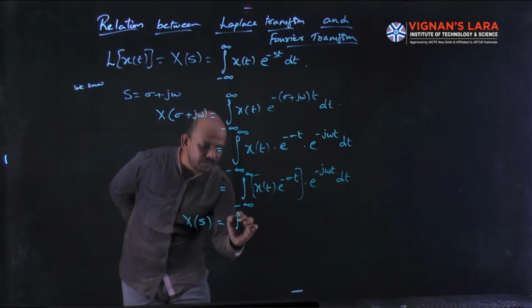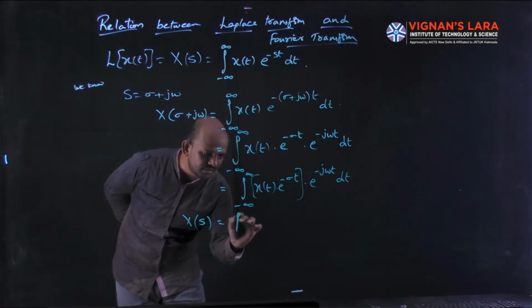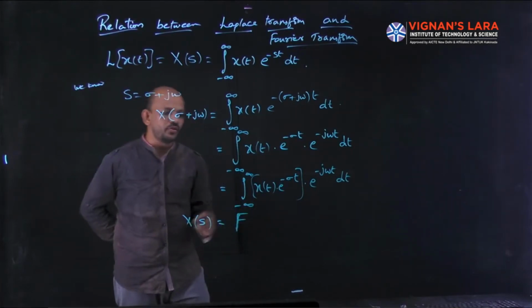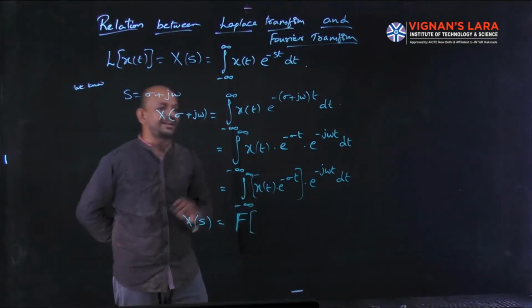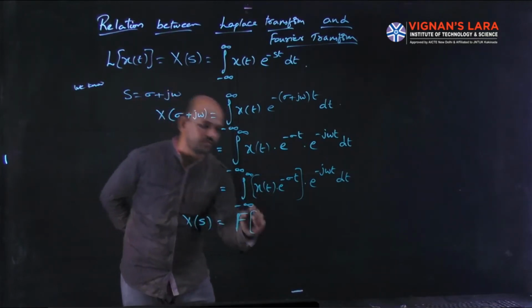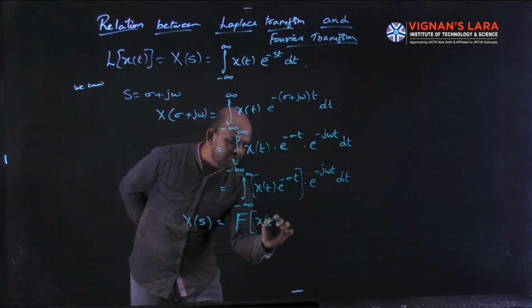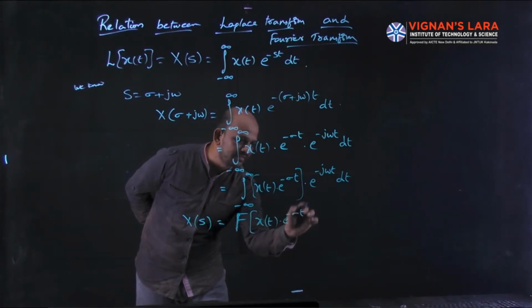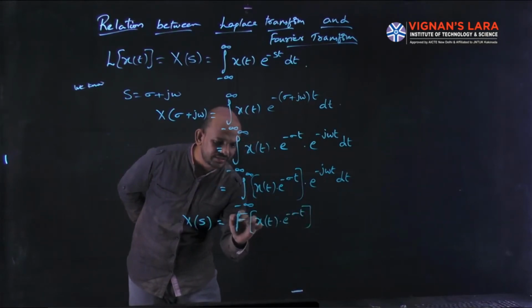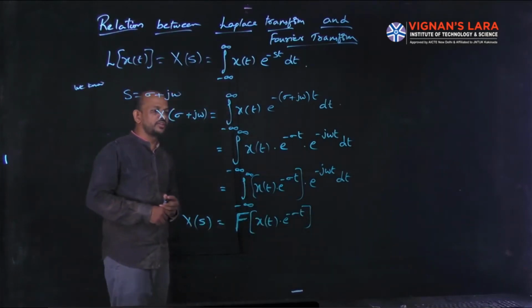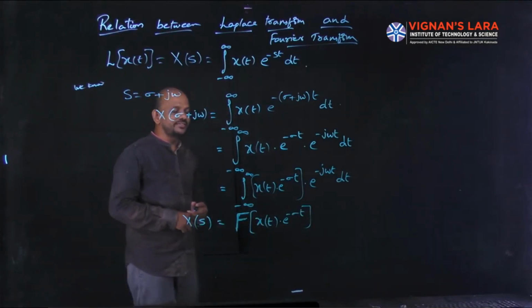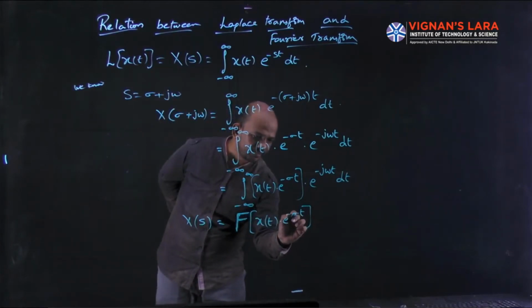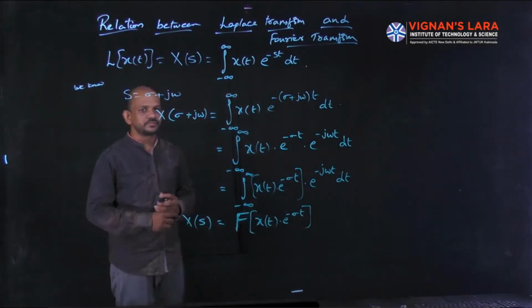So this is nothing but the Fourier transform of x of t into e power minus sigma t. So you can write like this. Okay, simple.